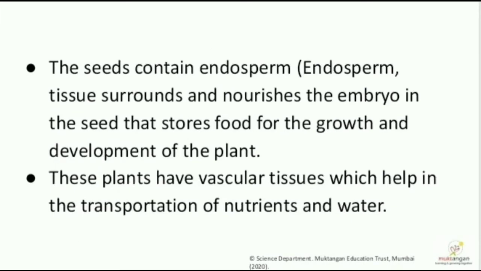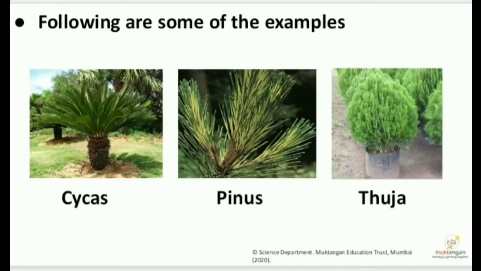The seeds contain endosperm. Endosperm tissue surrounds and nourishes the embryo in the seed, and stores food for the growth and development of the plant. These plants have vascular tissues which help in the transportation of nutrients and water. Following are some of the examples: cycas, pinus, thuja.